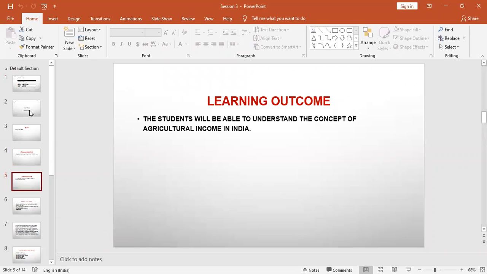Now, what exactly will we learn from this session? At the end of the session, you will be understanding the concept of how agricultural income is taken care of in income tax, and how exactly this agricultural income is looked after in the subject of income tax.